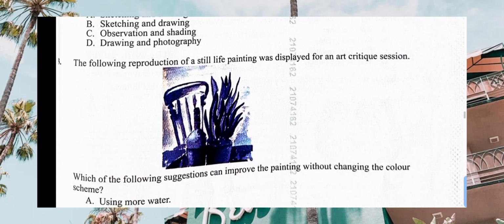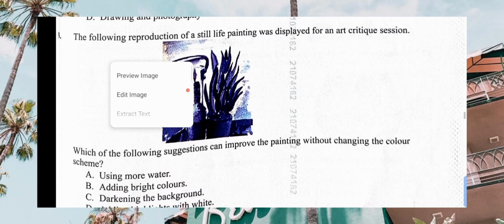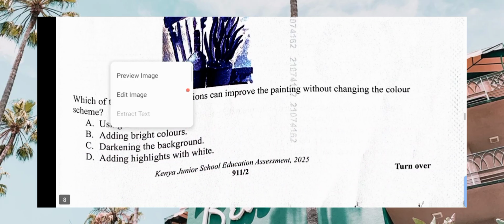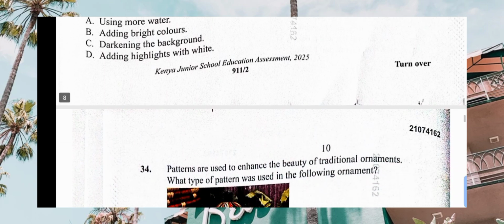Then the following reproduction of a still life painting was displayed on art critic session. Which of the following suggestions can improve the painting without changing the color? We have several options for this number. We have using more water. Then we have adding bright colors, darkening the background, adding highlights with the white. Yes, adding highlights with the whites.